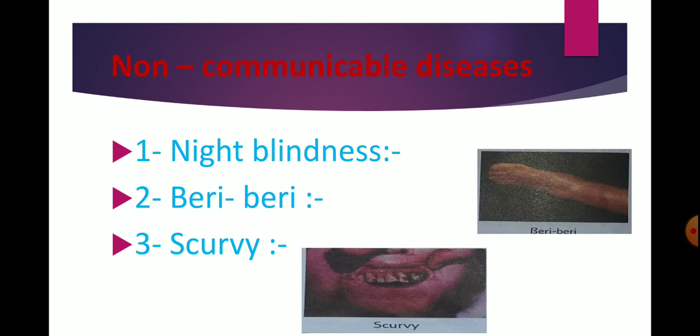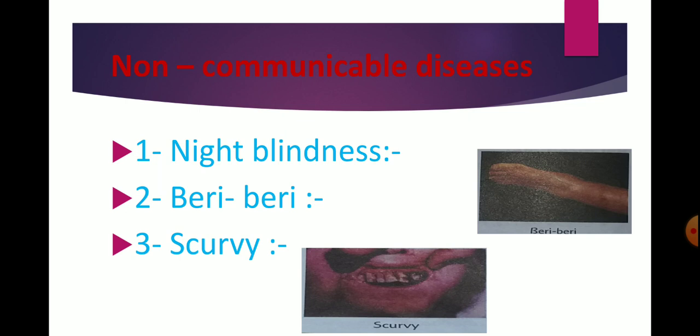The next non-communicable disease is beriberi. It is caused due to the deficiency of vitamin B, and people suffering from beriberi may have scaly skin, extreme weakness and weak muscles. These are the symptoms of beriberi. Unpolished rice, green leafy vegetables, milk, egg and meat are the rich sources of vitamin B.